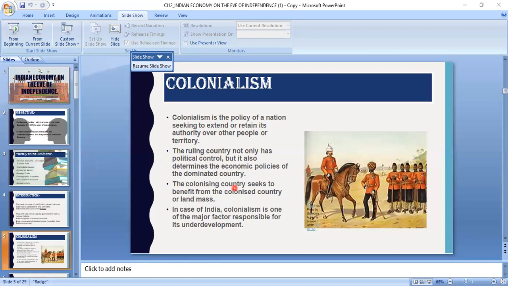Mostly in agriculture, Indian people used to grow food crops. And with the help of food crops, they were able to meet most of their needs.